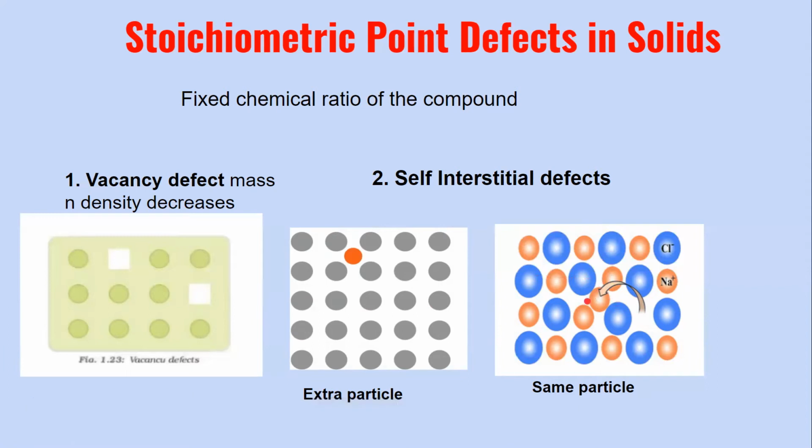So these were two stoichiometric point defects. In both the cases, you saw that the ratio in which the elements are present in that particular compound will remain the same. So the electrical neutrality is also maintained in both the cases.